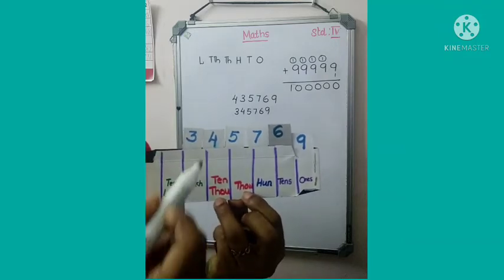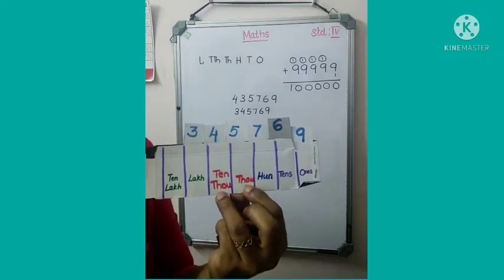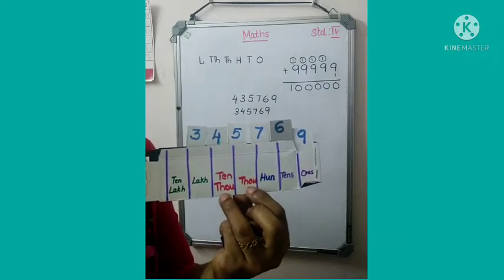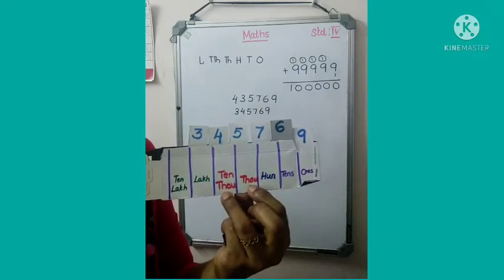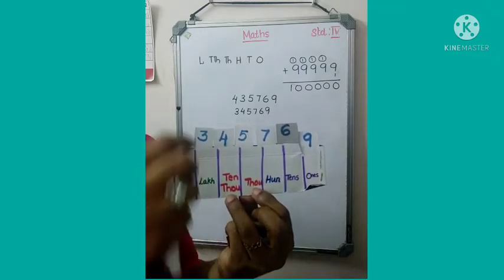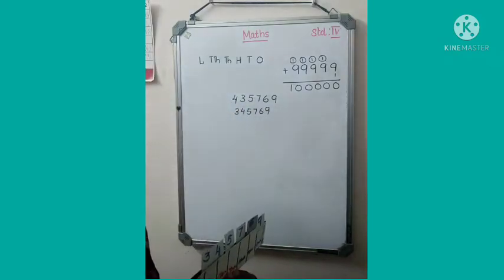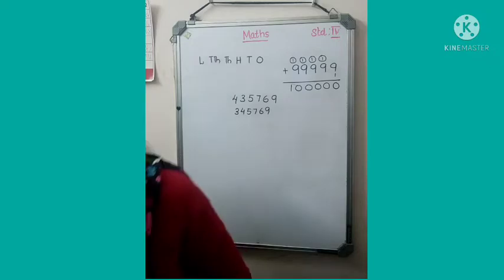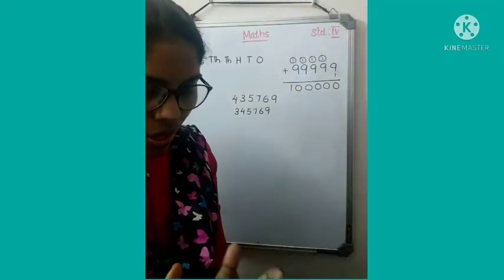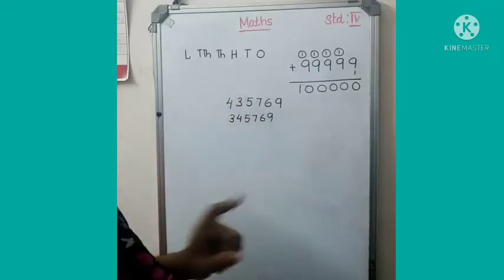Because here it is 3 lakh and in the previous number it was 4 lakh. So the numbers are different. Their position changed and so the place value changed. So you got the idea. The position is always important.